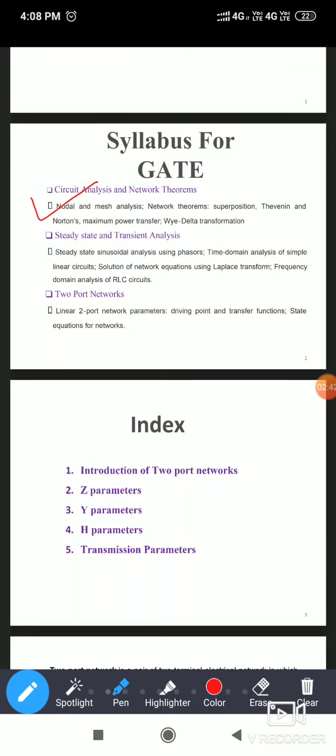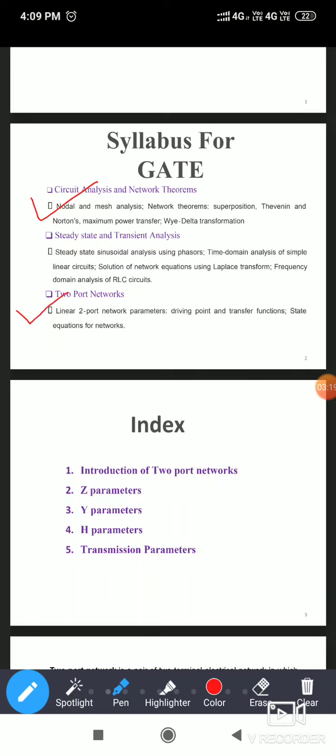Apart from that, we also covered the basic things, that is how to apply KVL, KCL. Then we have seen how to find the equivalent resistance. Then we saw types of sources, solved source transformation problems, saw the star delta network, and after that completed nodal analysis and mesh analysis, and also took the test based on nodal and mesh analysis, as well as some basic concepts. After that we covered all the theorems, and we finished.